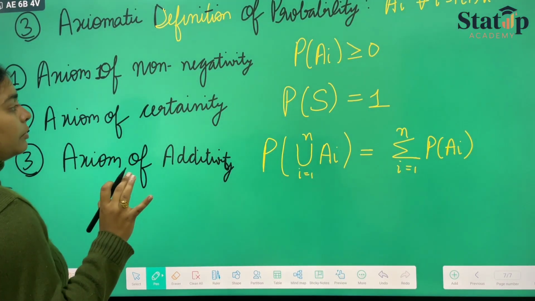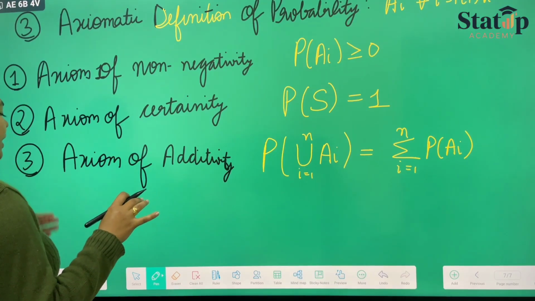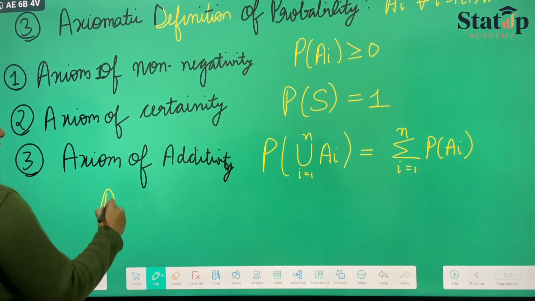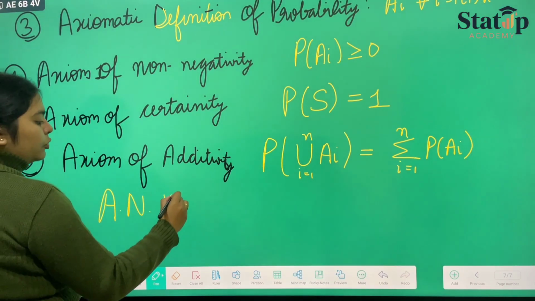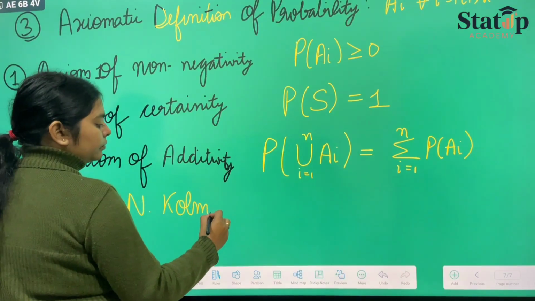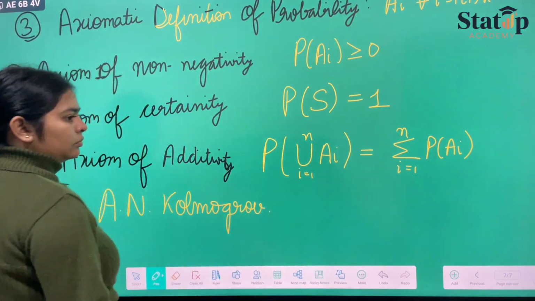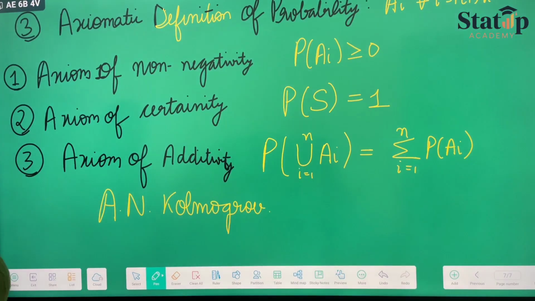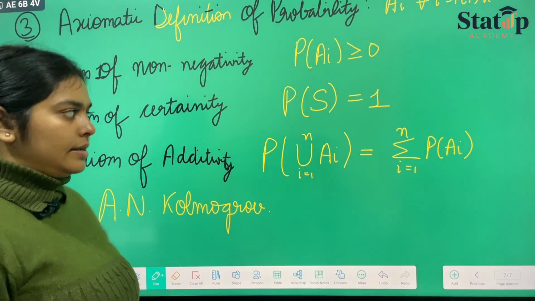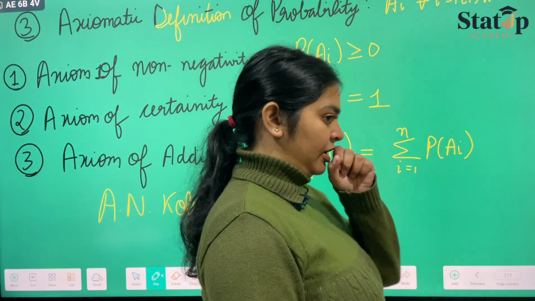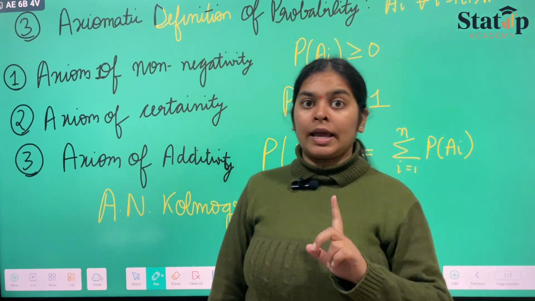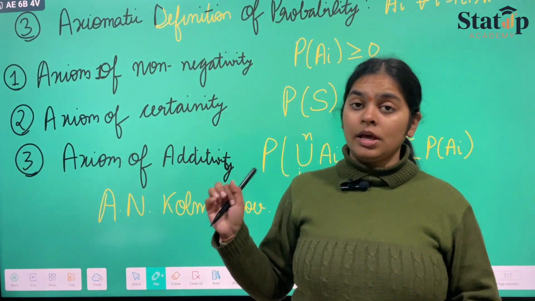And this axiom definition of probability was given by A. N. Kolmogorov.